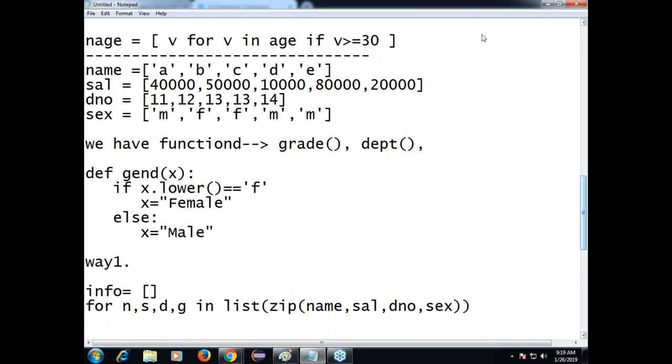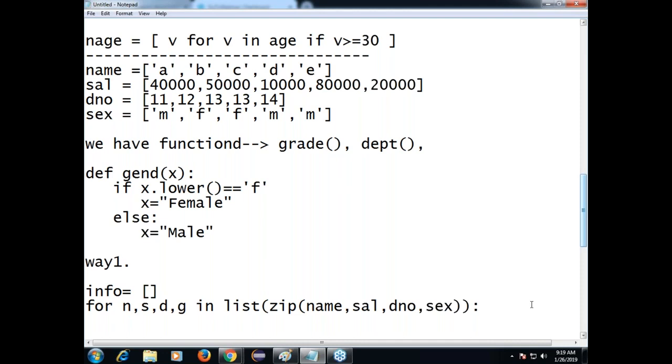Okay. So there are 5 elements. Now what is that list of element to element mapping? Each element is a tuple. From that tuple, each value you are taking into n, s, d, g. Additionally, what you need, sir? I want grade and department name. I don't want department number.